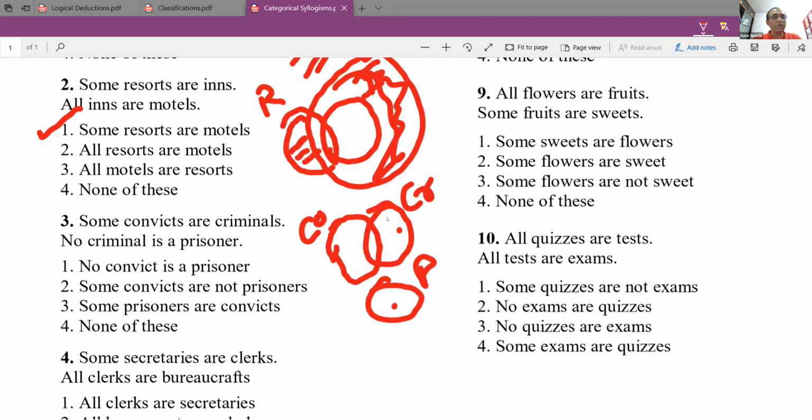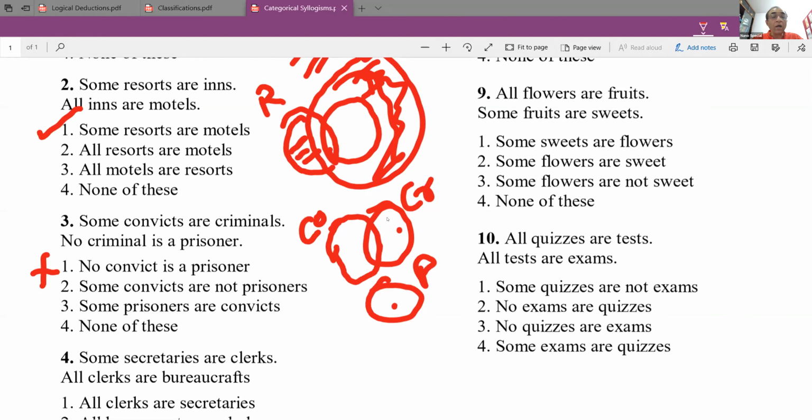So now, first option, no convict is a prisoner. I do not know about the relationship between convict and prisoner. I do not know, so I cannot conclude that. All right. Also, let us look at 2.